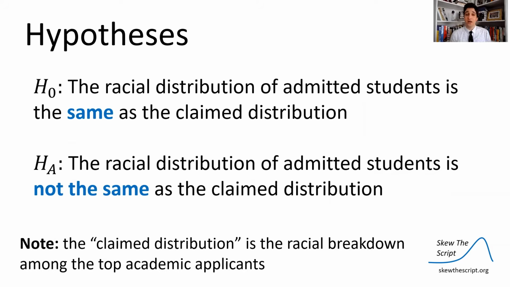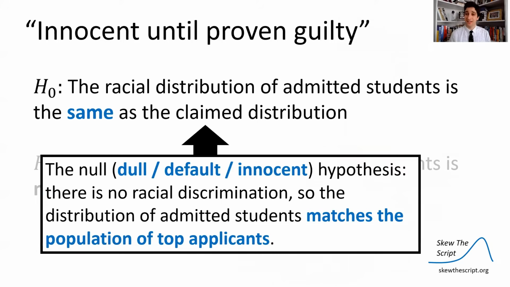In this case, the null is that the racial distribution of admitted students is the same as the claim distribution, where the claim distribution is the racial breakdown of top academic applicants. And the alternative is that the racial distribution of admitted students is not the same as the claim distribution. Note how this follows the innocent until proven guilty framework for null and alternatives.